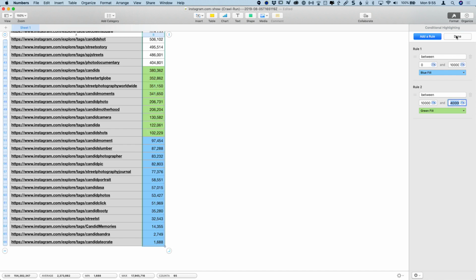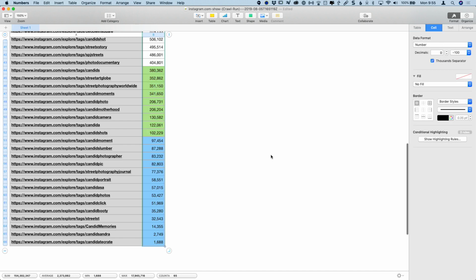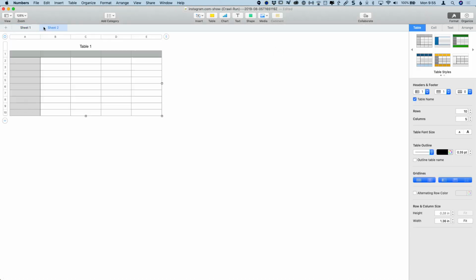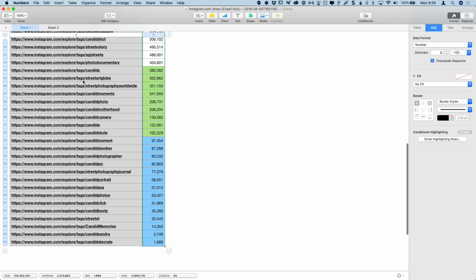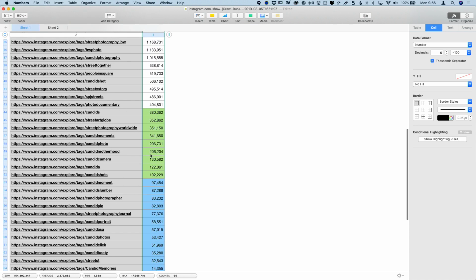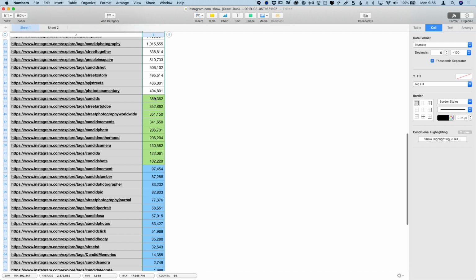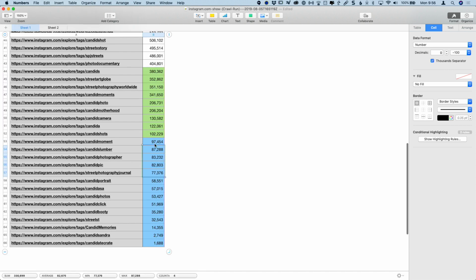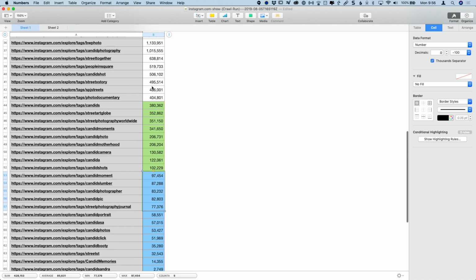And you can then copy and paste this formatting to other tables that you're going to make. What I ended up doing was creating a new sheet up here. So I just created a new sheet for each one of the hashtags. And I'll show you my final results in a moment here, if I remember to. And so now I can copy and paste the formatting. So now I can just see at a glance, okay, these are my target ones. If there's not very many of these, then maybe I want to grab some of the lower ones or whatever. I can make a decision based off of this, but at a glance, I see these are the ones that are under my target. These are in my target range, and then these are all over my target range. Okay, so good. So we're getting there.